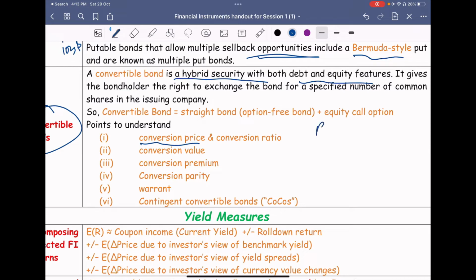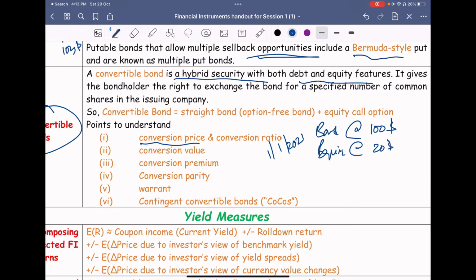See, you bought the bond at $100. The equity price at that time, for example on 1/1/2021, is maybe say $20.